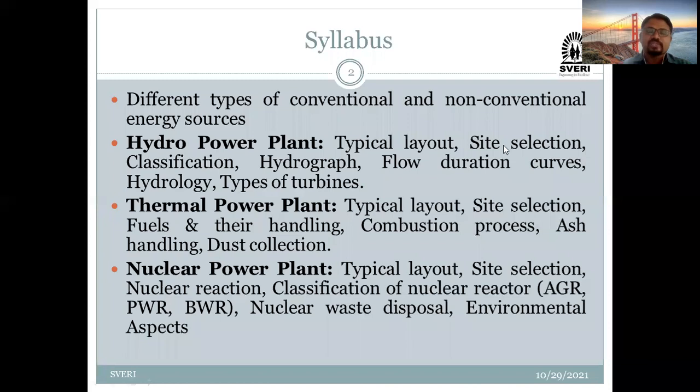Whenever we are going to establish any particular hydropower plant, which parameters are taken into consideration, that we are going to think in the site selection.